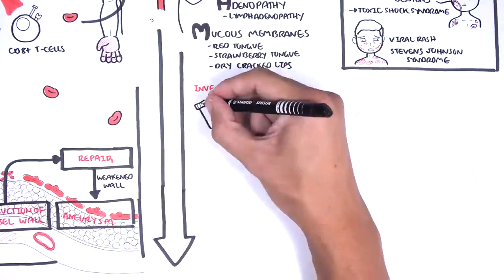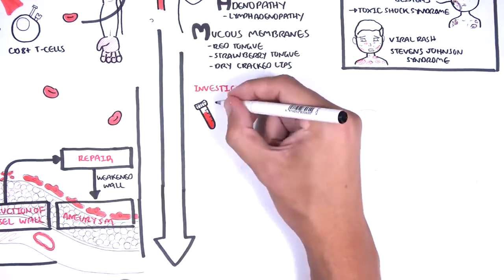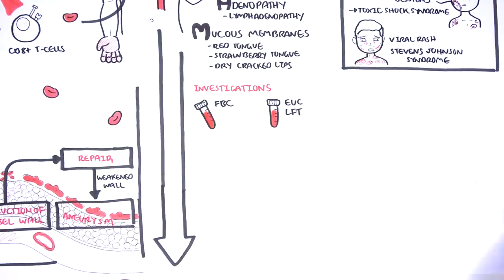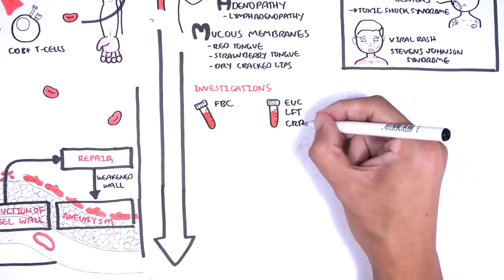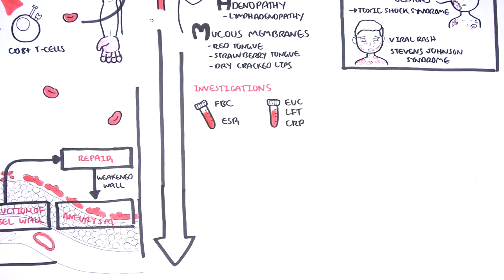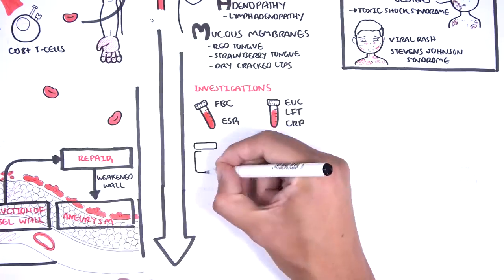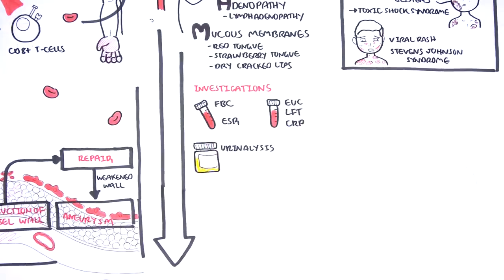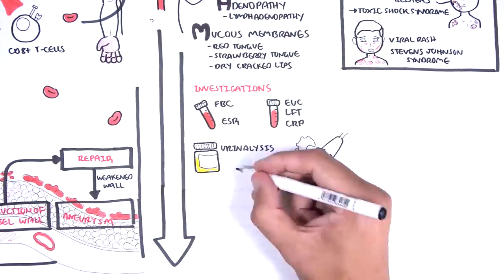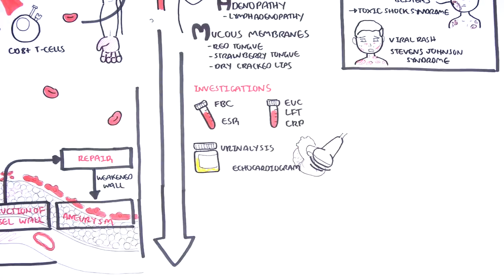Investigations to order include a full blood count to look for signs of infection, EUCs for kidney involvement, LFTs to look for viral causes affecting the liver, CRP and ESR, which are inflammatory markers. These should be high in Kawasaki, as well as in infections. Urinalysis is good to look for evidence of increase in white cell count. Finally, it is suggested that an echocardiogram should be performed once the diagnosis of Kawasaki disease is made, as well as 6 to 10 weeks after, to check for myocardial inflammation and coronary artery aneurysm formation.